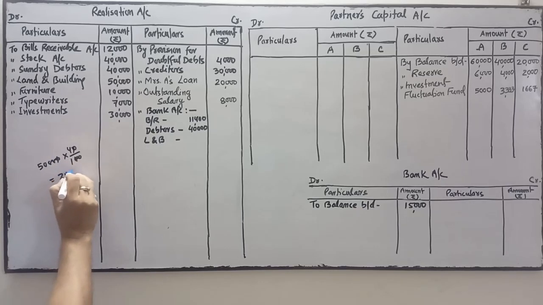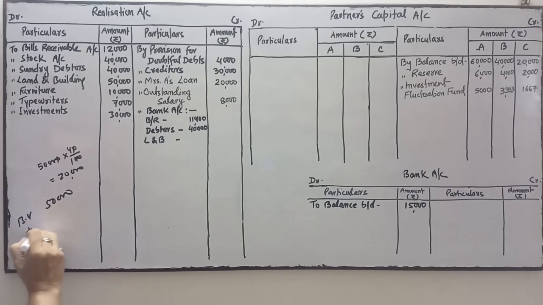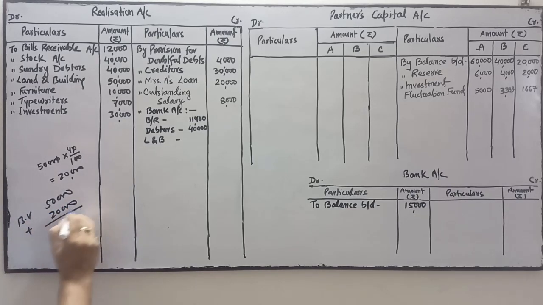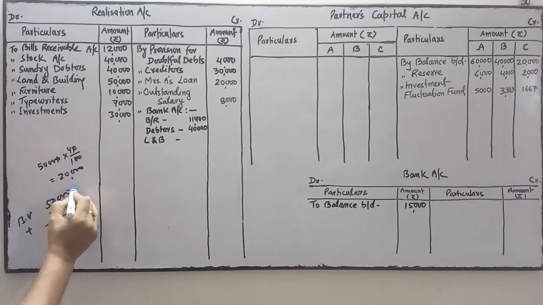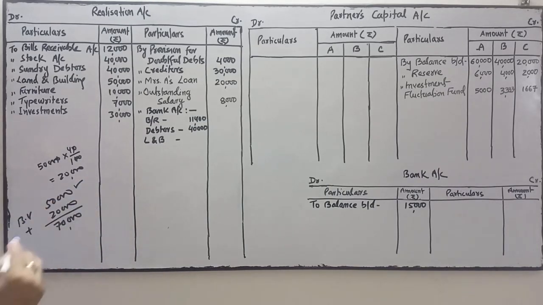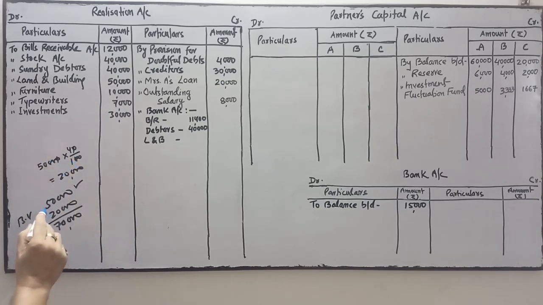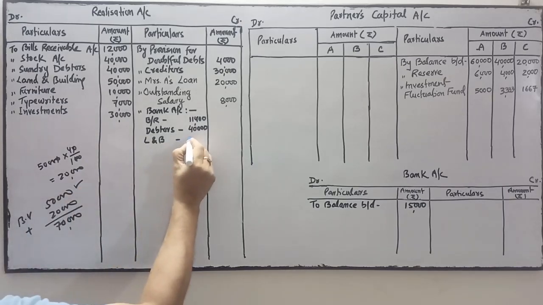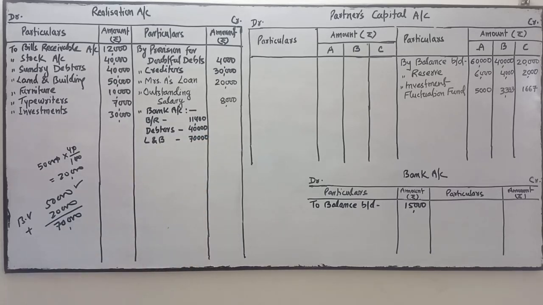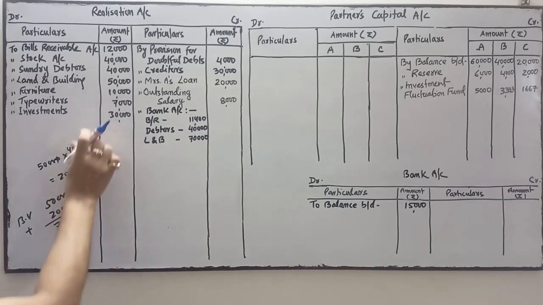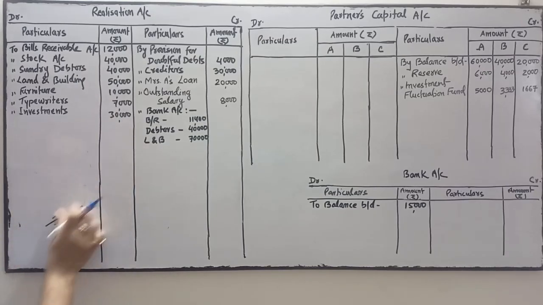It means 20,000 higher. So 50,000 is the book value plus 20,000, that is 70,000. So land and building is realized at rupees 70,000. Is it clear? 70,000.